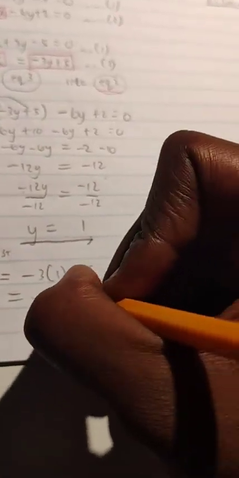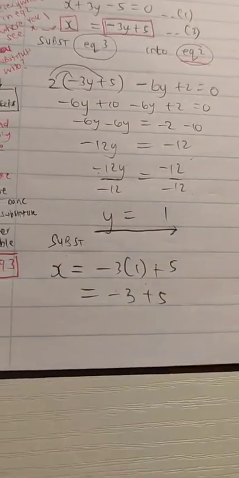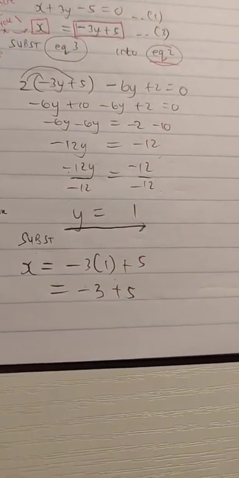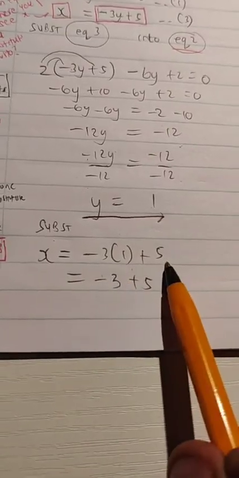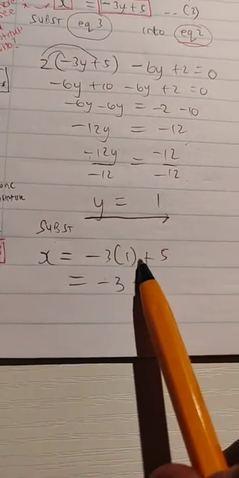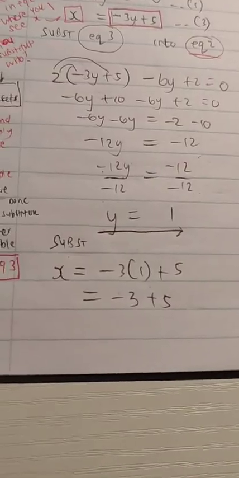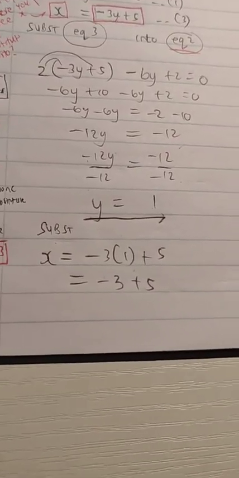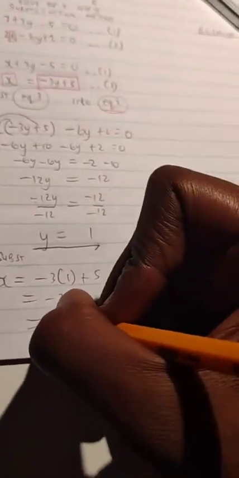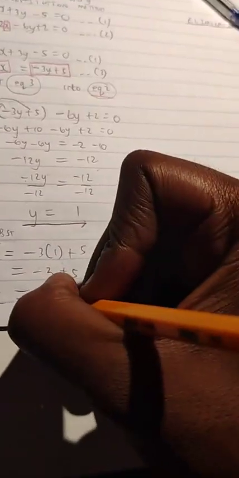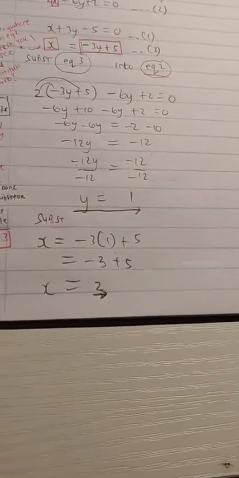So that means negative 3 plus 5, because negative 3 times 1 in brackets is of priority before we add and subtract. BODMAS says so. Brackets first, and then addition second last. So negative 3 plus 5 is positive 2. So what you have now is x is equal to 2.